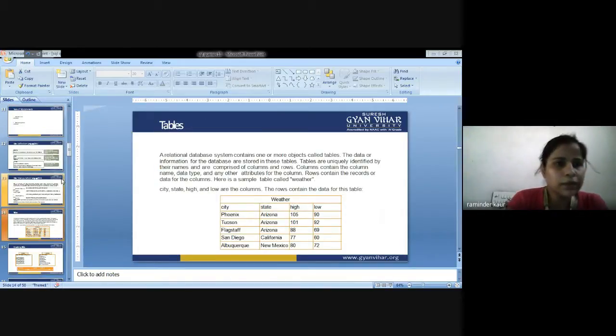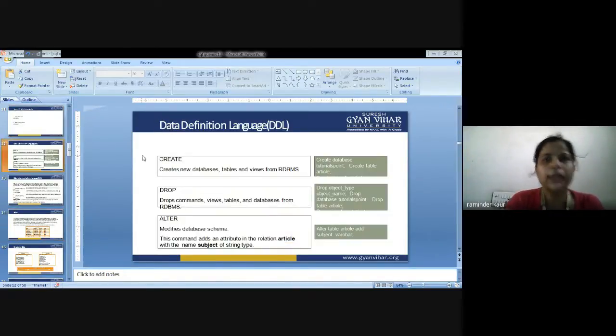So next is data definition language. So what is data definition language? What are the various commands that are concerned with data definition language? First is create table. I can create the table by giving the table name. Create table name.